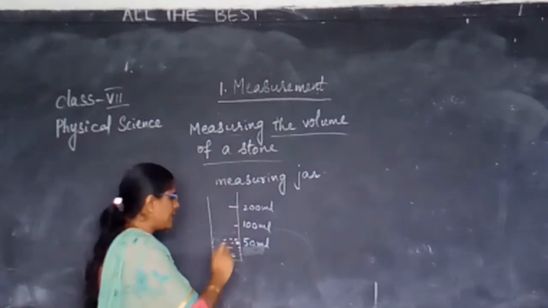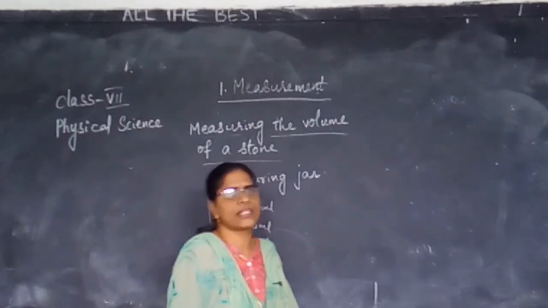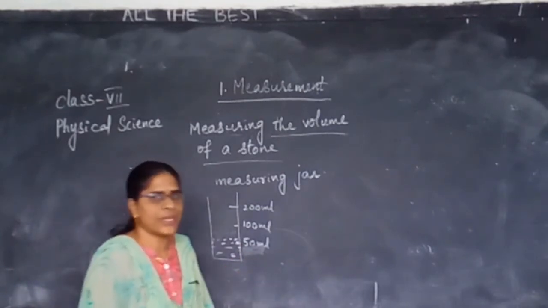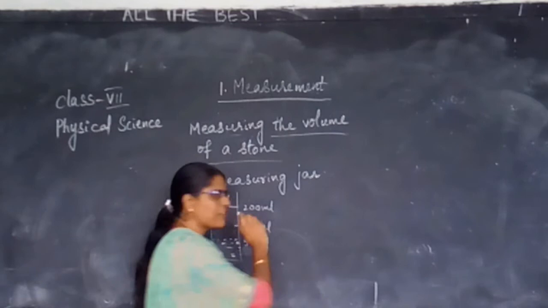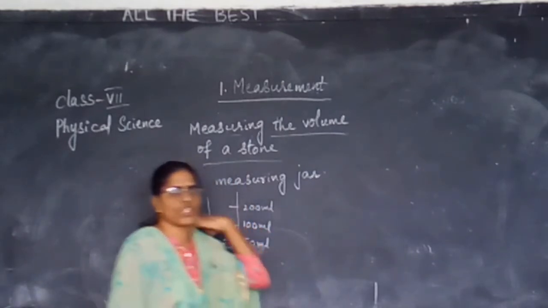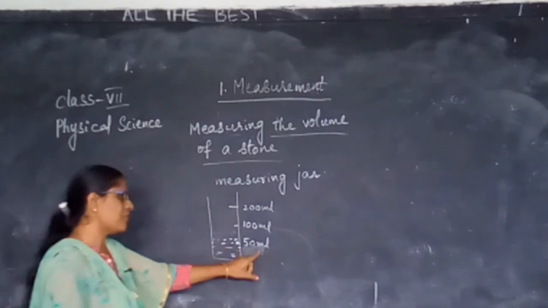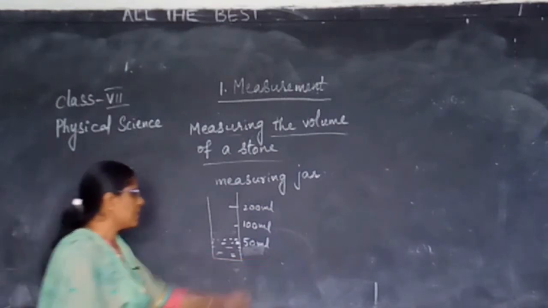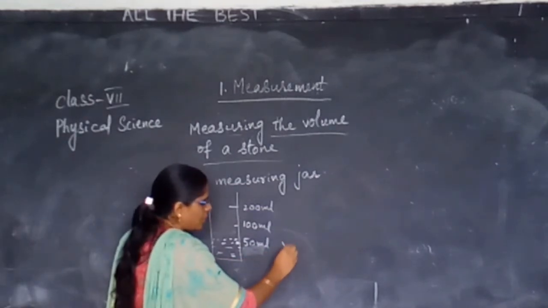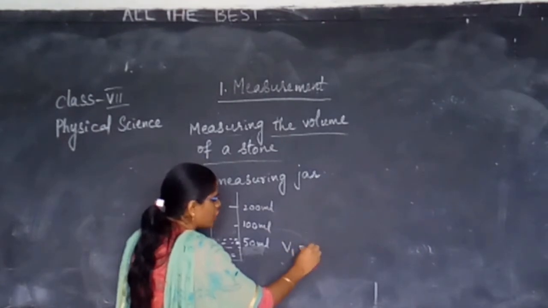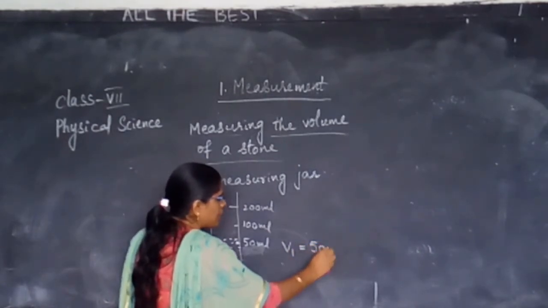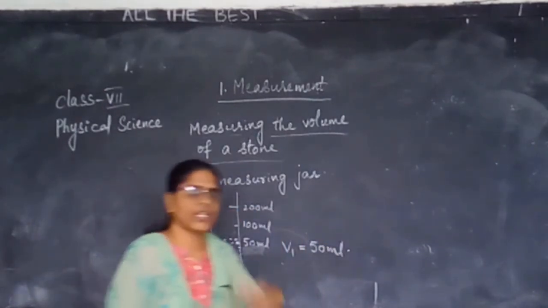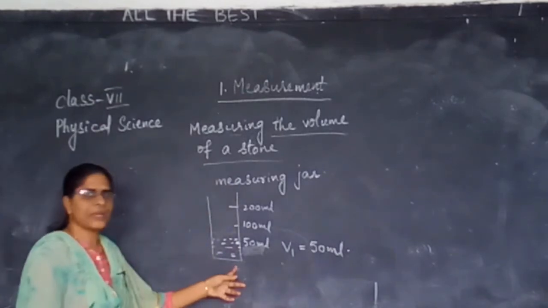Now I have filled the water inside the measuring jar. Let us assume I have filled it with 50 ml. In the figure I am showing you, the water has been filled in the measuring jar up to 50 ml. Now let V1 be the initial volume. How much have I filled? 50 ml of water.